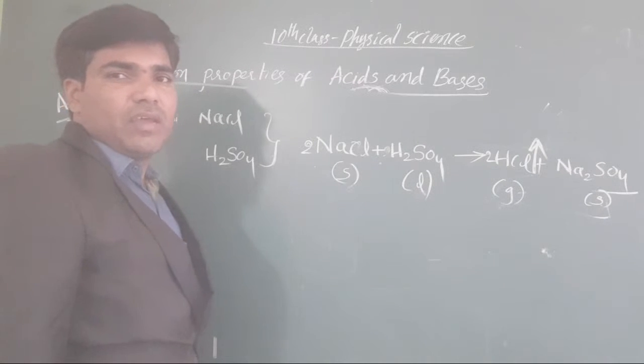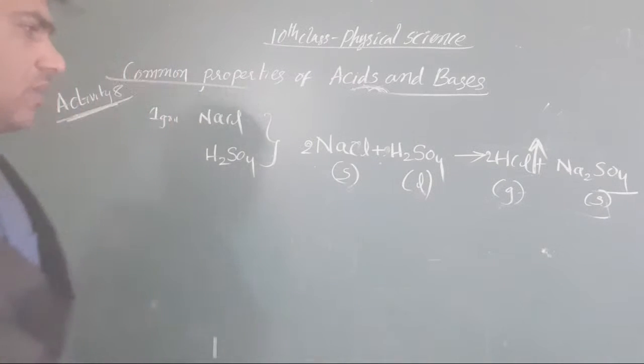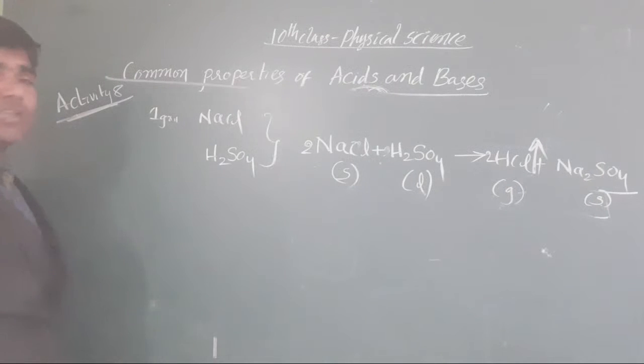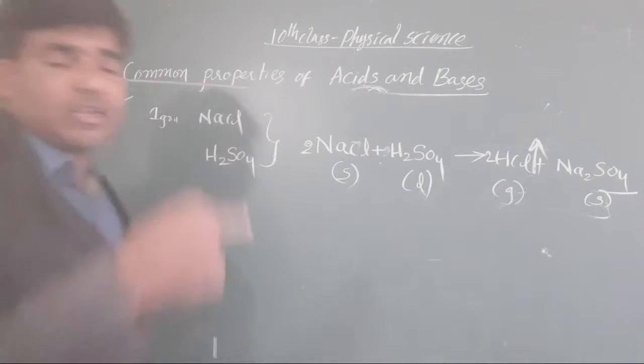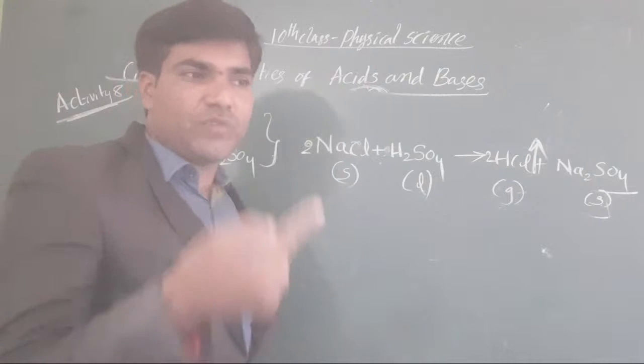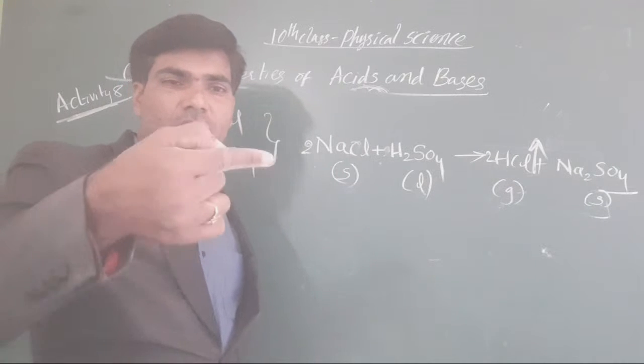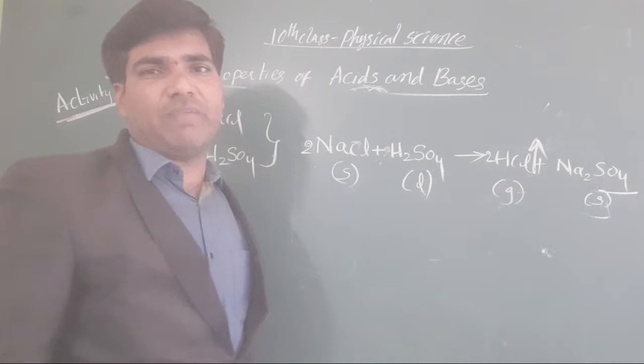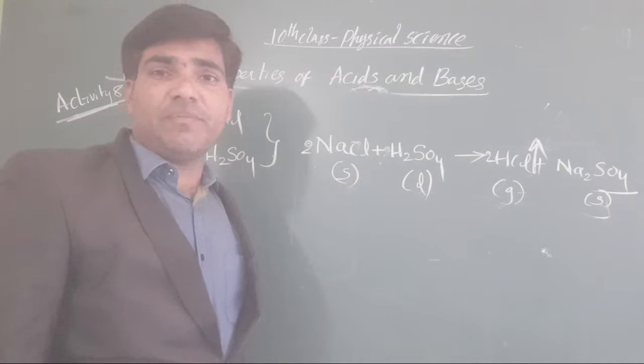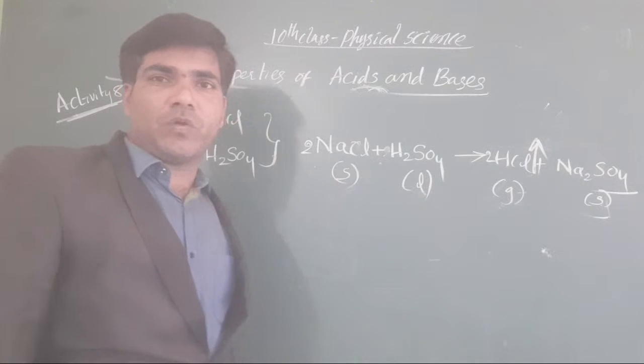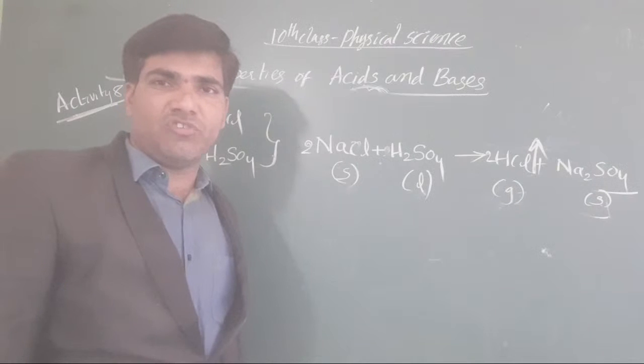When you take the test tube, at the mouth of the test tube you take a litmus paper. Which litmus paper? Dry litmus paper you have to take here initially.